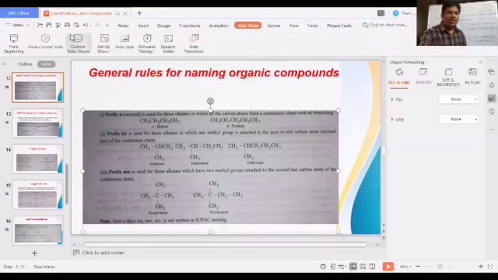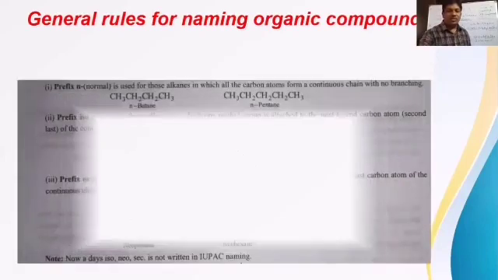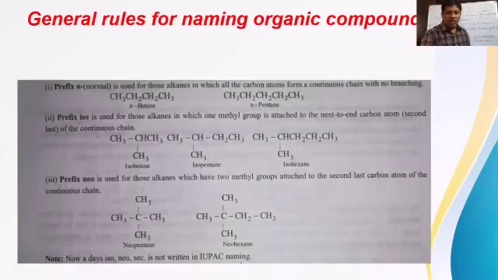Next, the term iso: what we have to understand is that one methyl branch will be present. So n-butane and n-pentane are clear. After that, the next example is isobutane.